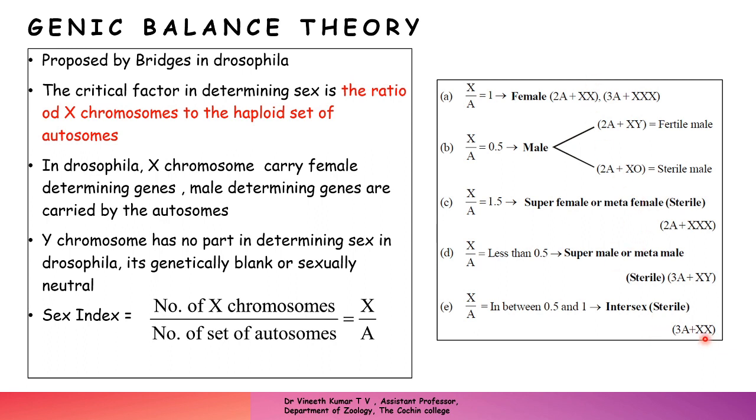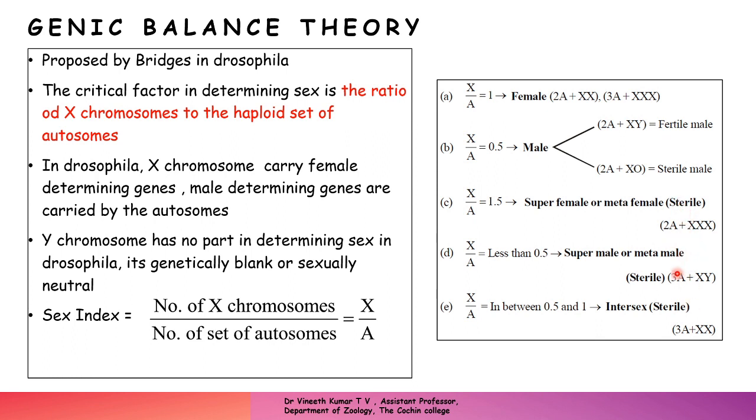So here also it will be 2 by 3, which will be between 0.5 and 1, and that will be an intersex. So what Bridges did is, he observed these normal cases, that is the normal female and normal male in normal Drosophila groups, and these were generated by different processes. So he crossed different Drosophila to find out how these flies would be, and these flies showed this particular type of autosomes, haploid autosomes as well as X chromosome, and they were sterile.